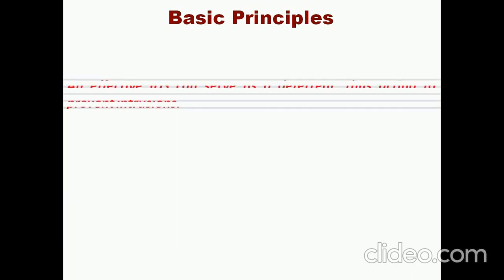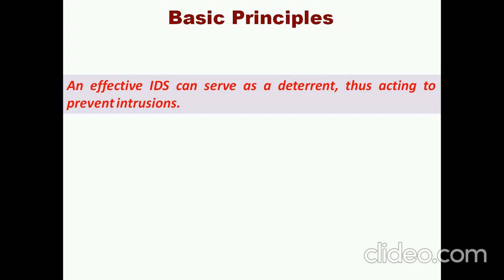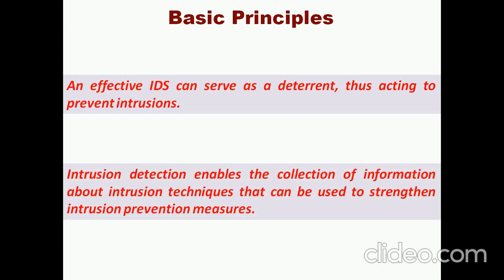Okay, and next is, an effective IDS can serve as a deterrent, that is, it acts as a prevention mechanism to prevent the particular intrusion. So we have to design an effective intrusion detection system for preventing any types of attacks. And next, intrusion detection enables the collection of information about the intrusion techniques that can be used to strengthen